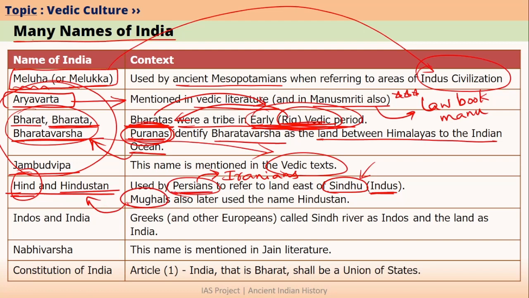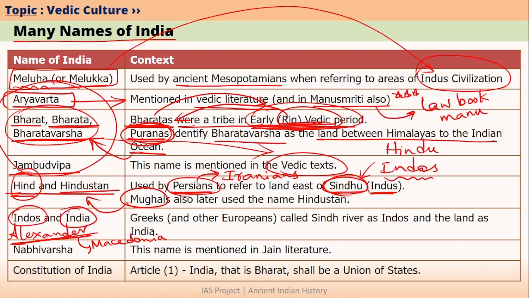Now after Persians, Greeks also came into India. For example, the most famous Greek was Alexander. Alexander was technically from Macedonia, okay? Even before Alexander, the Persian kings had sent some ambassadors or let's say explorers into India. Some of these explorers were Greeks. So these people called the river Sindhu Indus. So Persians were calling the river Hindu, whereas the Greeks were calling the river Indus. So when river Sindhu became Indus, the land became India. So it was basically Greeks and then later Europeans also who gave the name of the land as India.